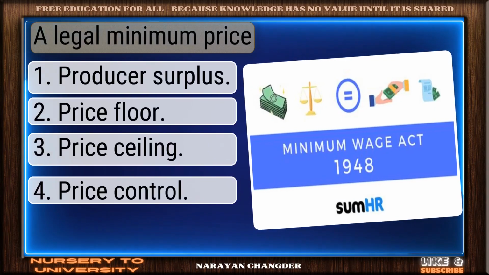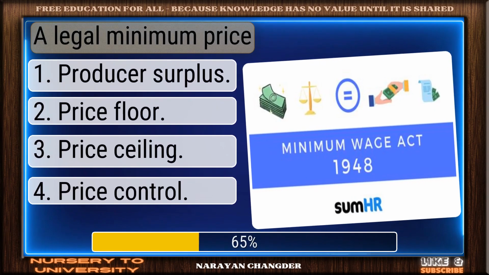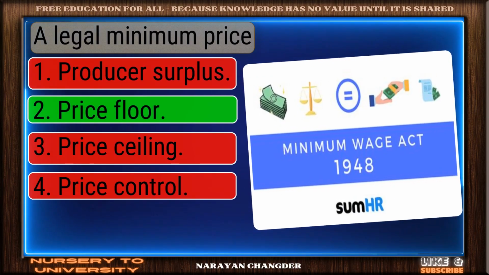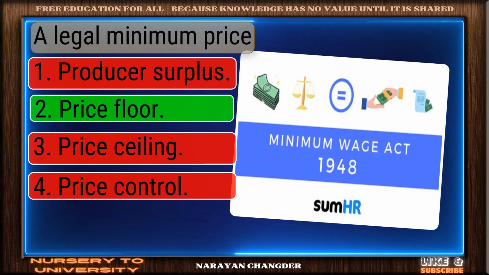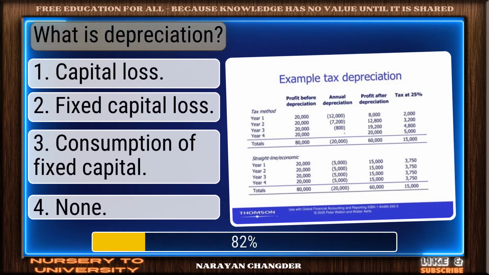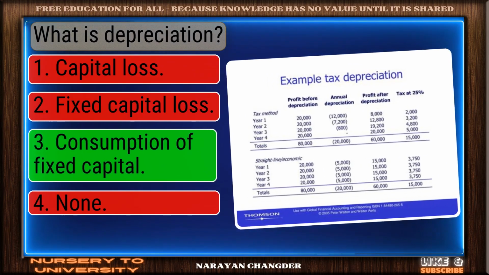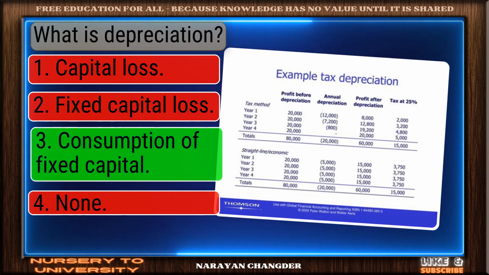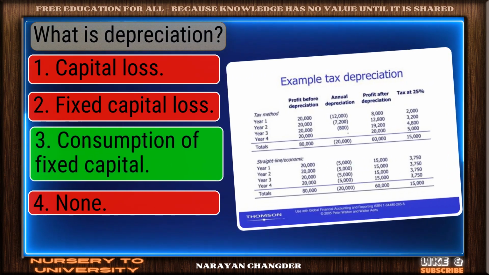A legal minimum price. Sharp thinking. Price floor is the right choice. What is depreciation? Nicely done. Consumption of fixed capital is a solid answer.